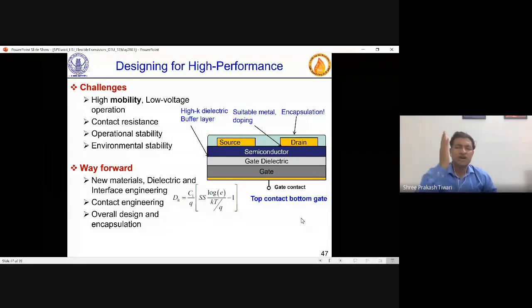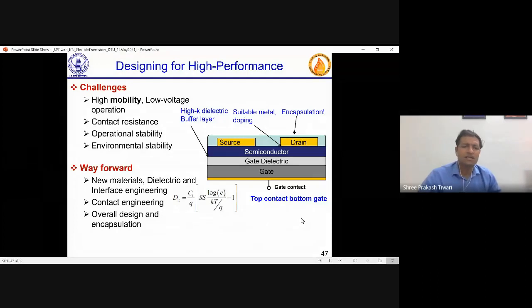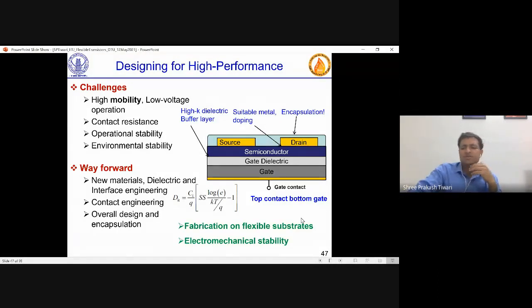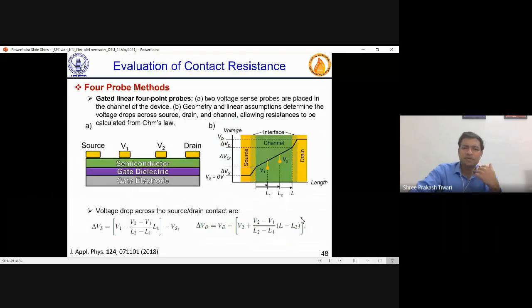If the change is sharper, the device has a better interface. If the change is not sharp, it is not a good interface and so on. So you do contact engineering, you do dielectric interface engineering, you do overall design and encapsulation. And then fabrication on flexible substrate, and you also check electromechanical stability. All these things you see, and then you say a good transistor, our high performance transistor is fabricated.